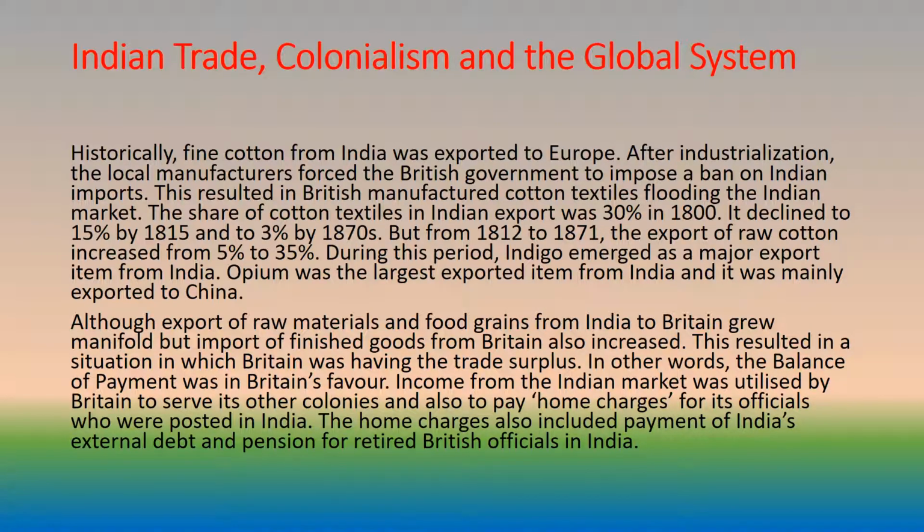During this period, indigo emerged as a major export item from India. Opium was the largest exported item from India and it was mainly exported to China. Although export of raw materials and food grains from India to Britain grew manifold, import of finished goods from Britain also increased. This resulted in a situation in which Britain was having the trade surplus. In other words, the balance of payment was in Britain's favor. Income from the Indian market was utilized by Britain to serve its other colonies and also to pay home charges for its officials who were posted in India. The home charges also included payment of India's external debt and pension for retired British officials in India.